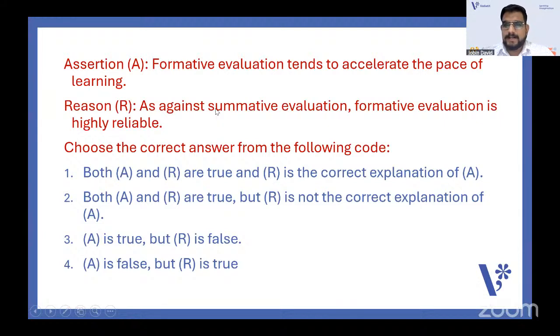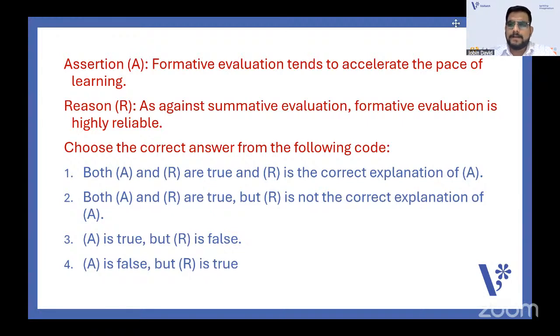Now there is an assertion reason question. You can get assertion reason questions from teaching aptitude. The trend now is that there are a minimum of assertion reason questions, because all of you have learned them. This is regarding types of evaluation. You can get questions from evaluation types: formative, summative, norm referenced, criterion referenced. So get a clear idea of all those types of evaluation.